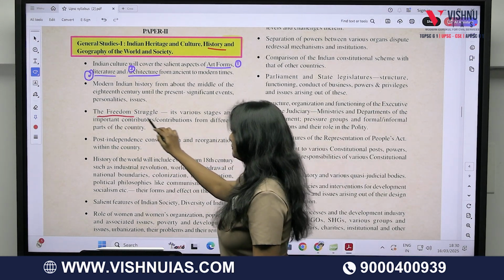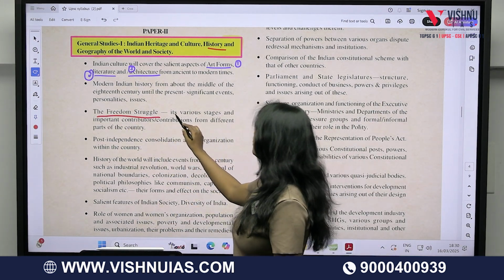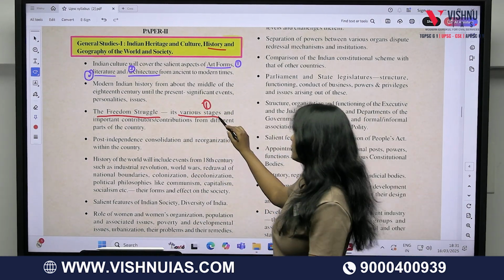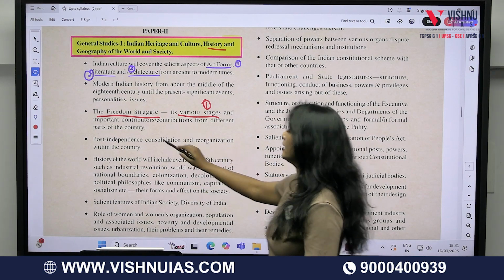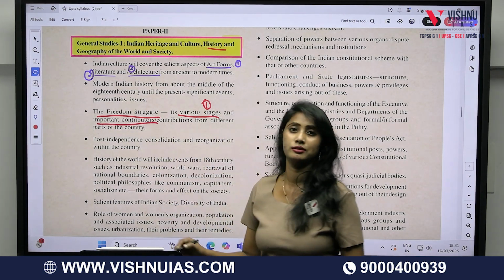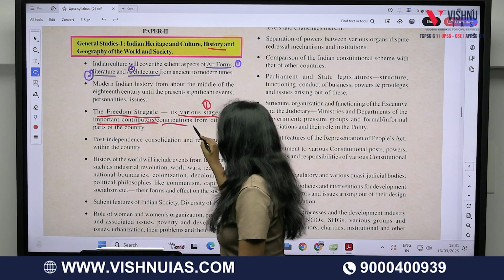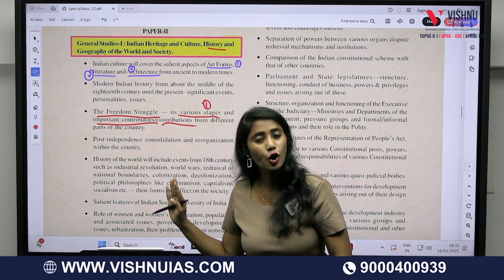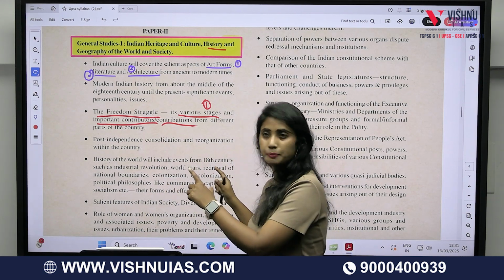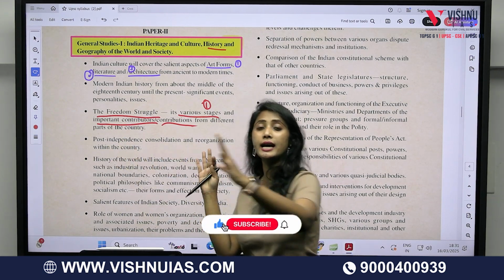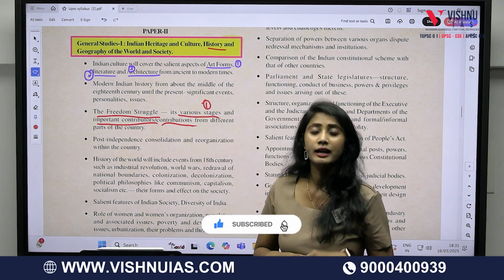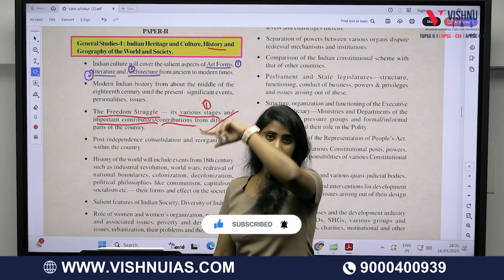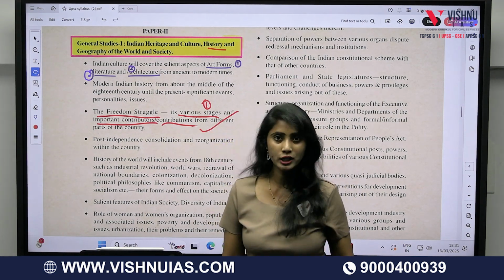The freedom struggle and its various stages. This is the first topic which you are supposed to cover. Various stages of the freedom struggle, important contributors, and important contributions from different parts of the country. Isn't it elaborate, and hasn't this particular part of modern history given you an idea of what to read? Then don't you think that if you start reading from this, you can cover that syllabus in the prelims as well? Hope you understood my point.